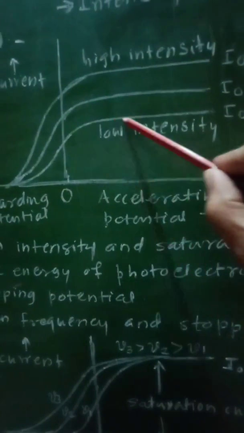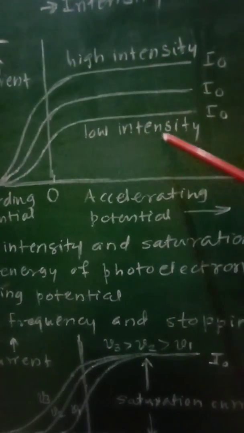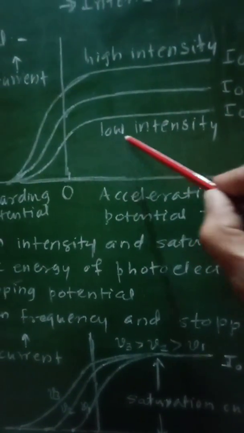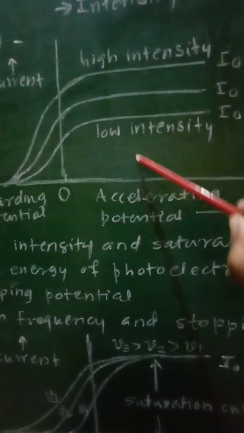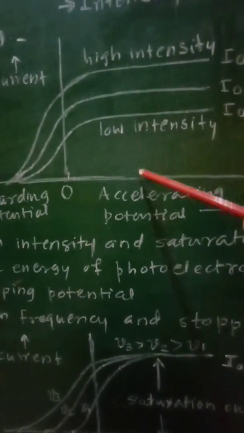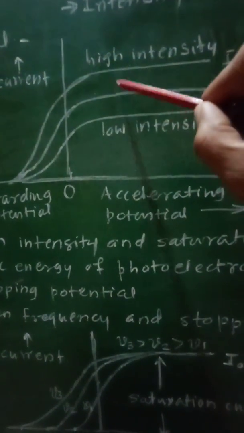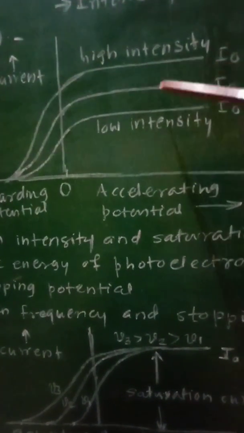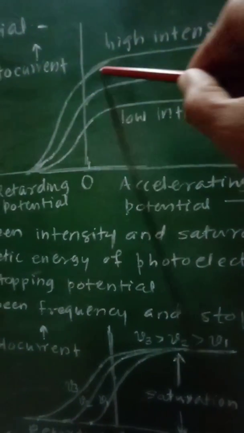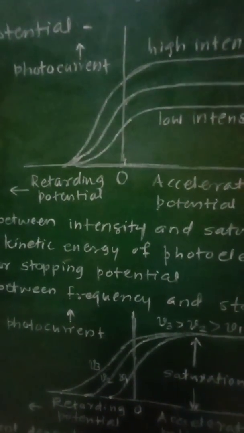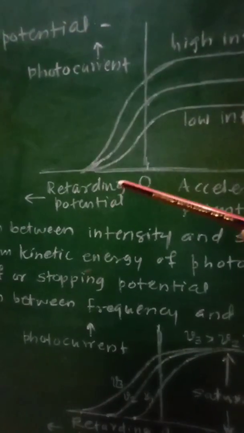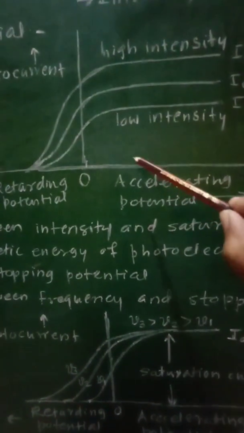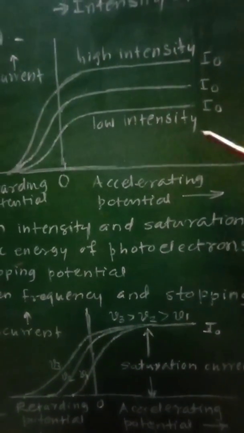So the saturation current I0 will be minimum when the intensity of incident radiation is low. Then I0, that is the saturation current, will be maximum when the intensity of incident radiation is high. So these currents represent the saturation current, that is the maximum value of current. In this way the variation of photocurrent against the potential will be shown.